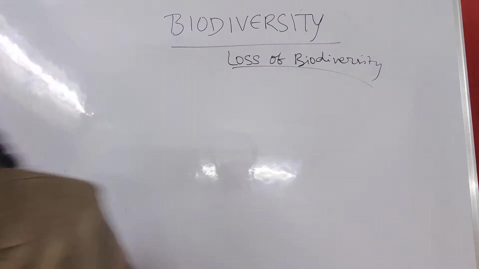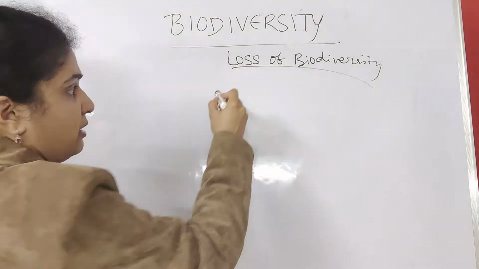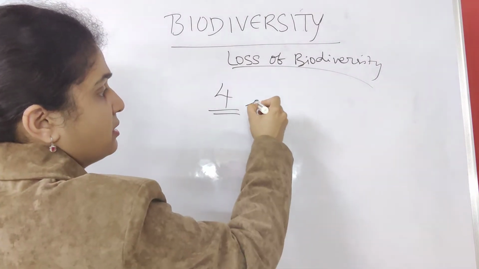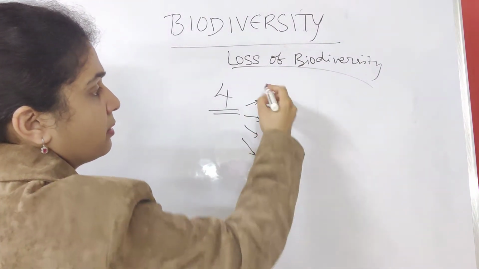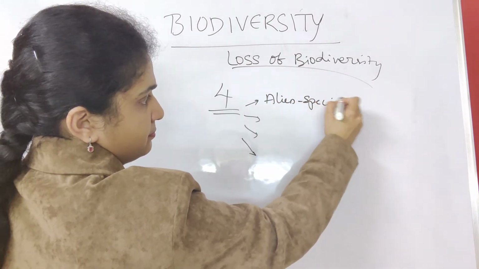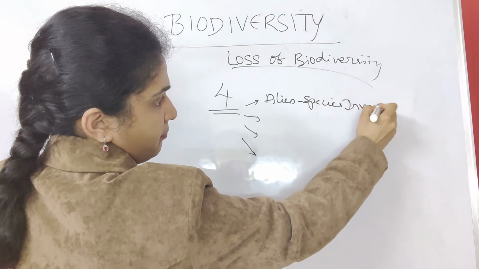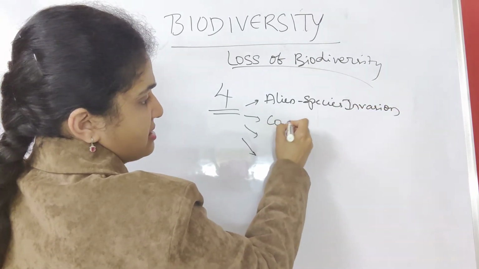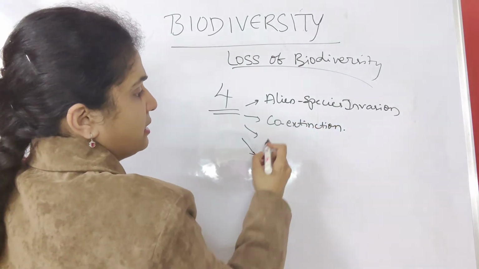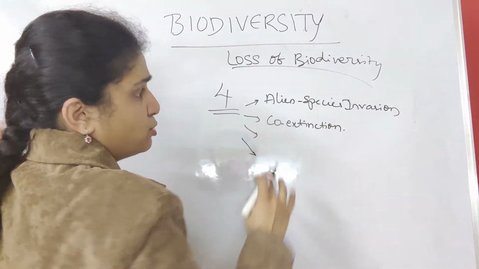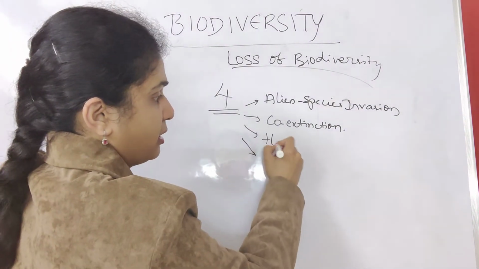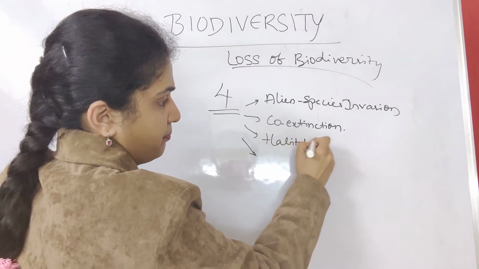So the main four things which are associated with loss of biodiversity: the first one is alien species invasion, the second is co-extinction, and the third is habitat loss and fragmentation.